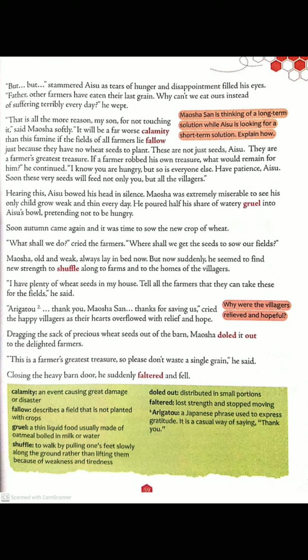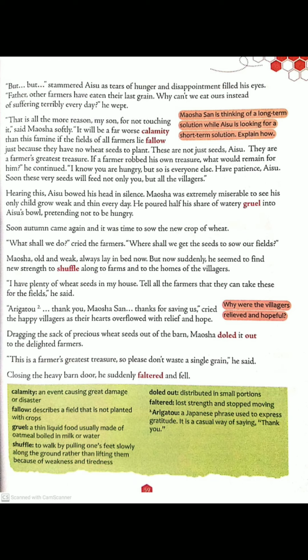Famine means an extreme scarcity of food. Now he said that it will be a far worse calamity. Calamity means something that can cause great damage, or a disaster-like situation can arise. Fallow describes a field that is not planted with crops.